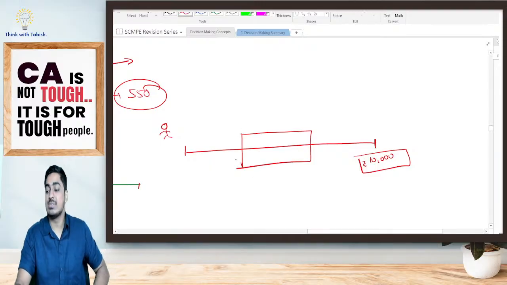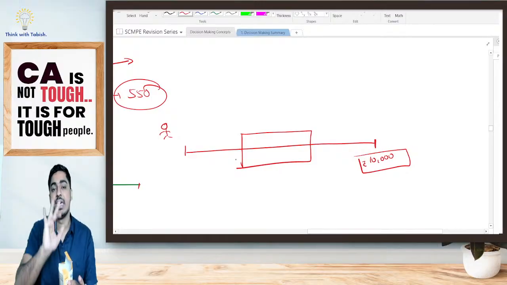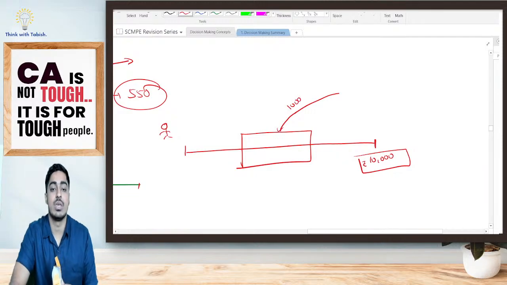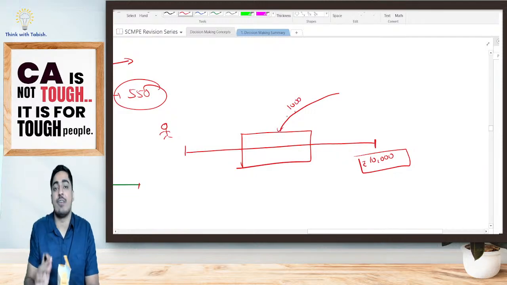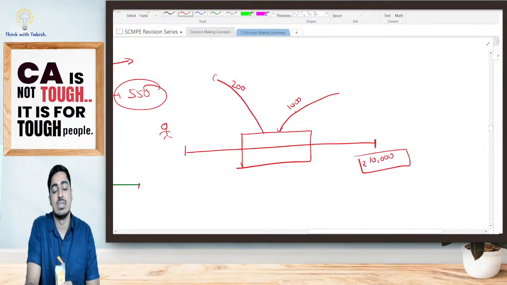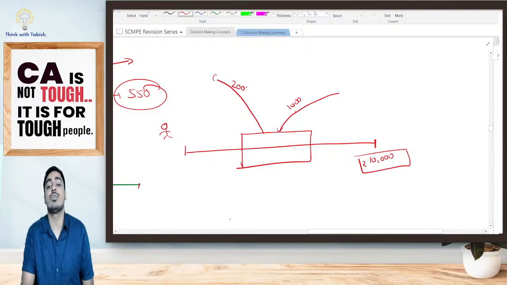Now that means ideally when I am selling a shirt, what is happening? I am selling a shirt, I have got 1000 rupees. In order to produce a shirt, I have to incur material, labor, and variable overhead. Material cost is, say for example, 200 rupees. Labor cost is 300 rupees.